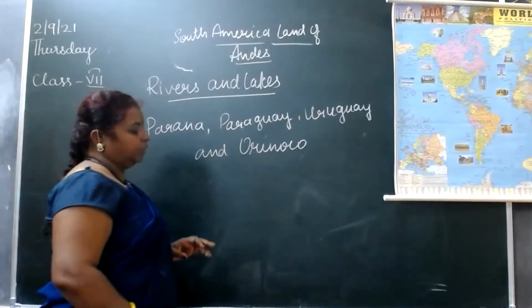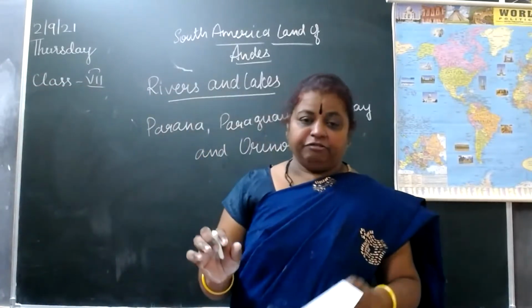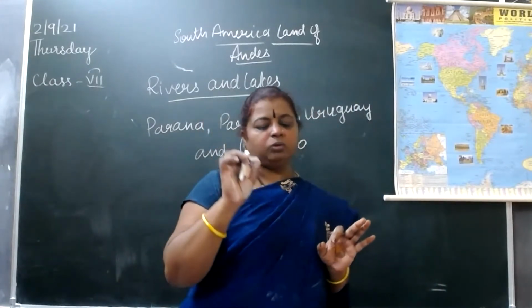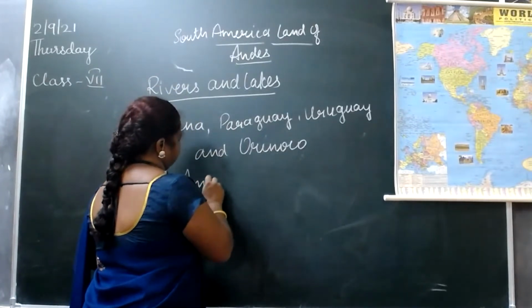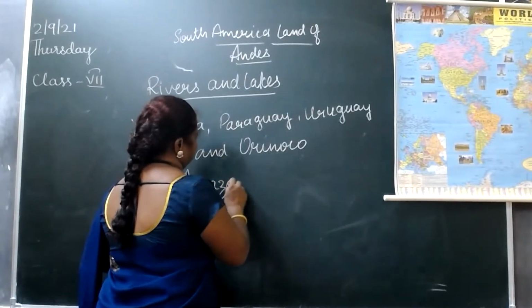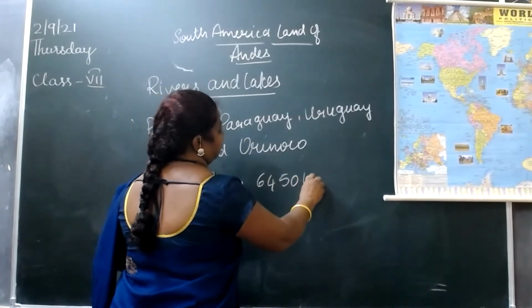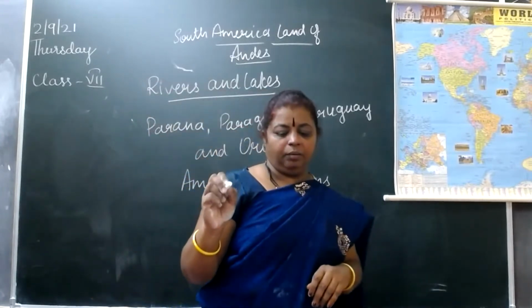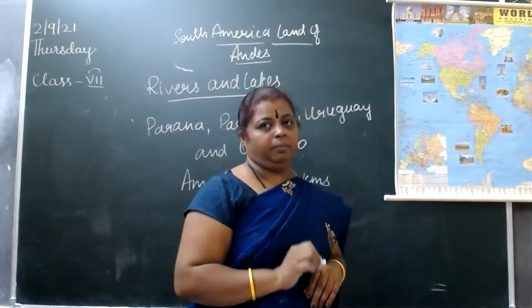Among them, the Amazon is 6,450 kilometers long.